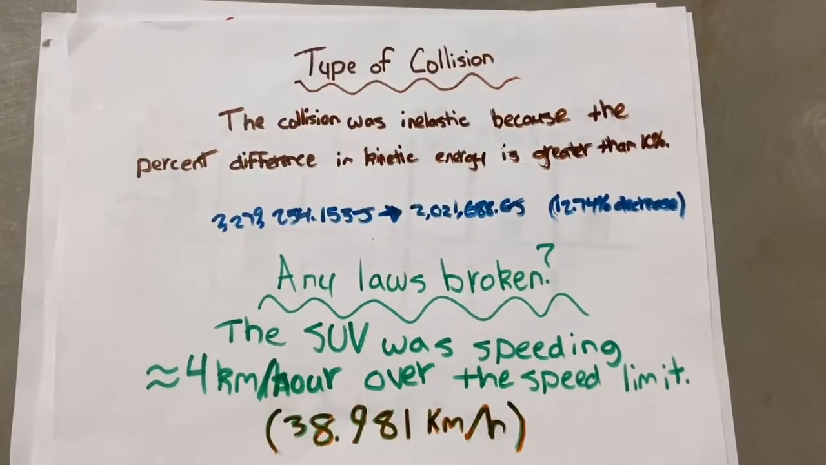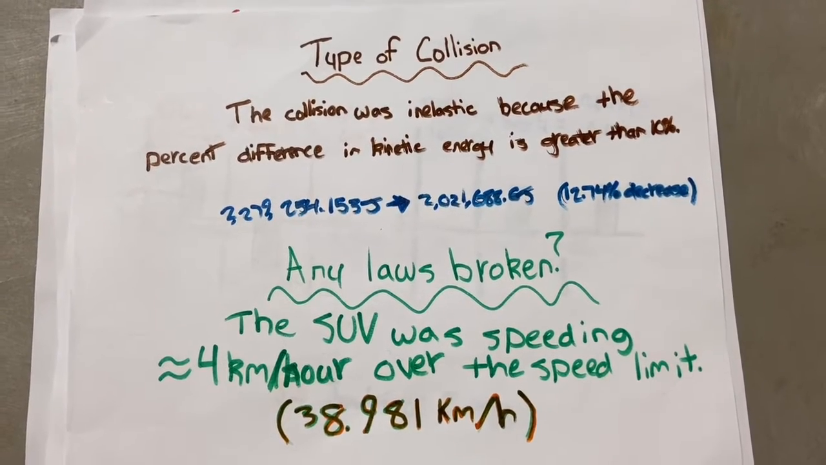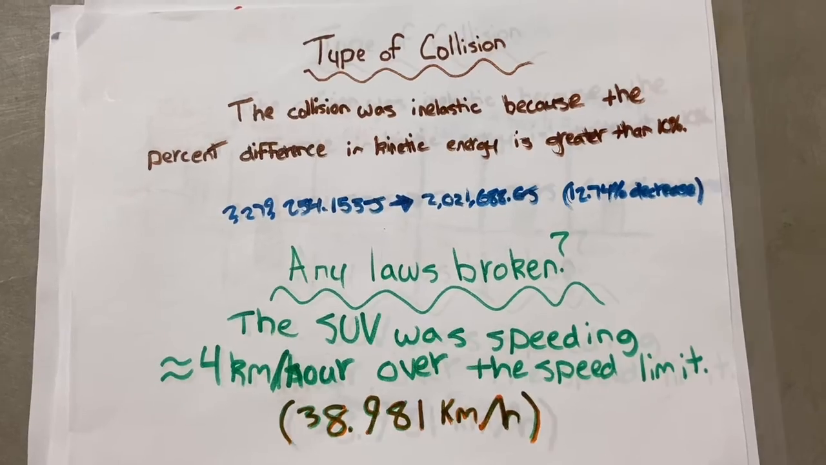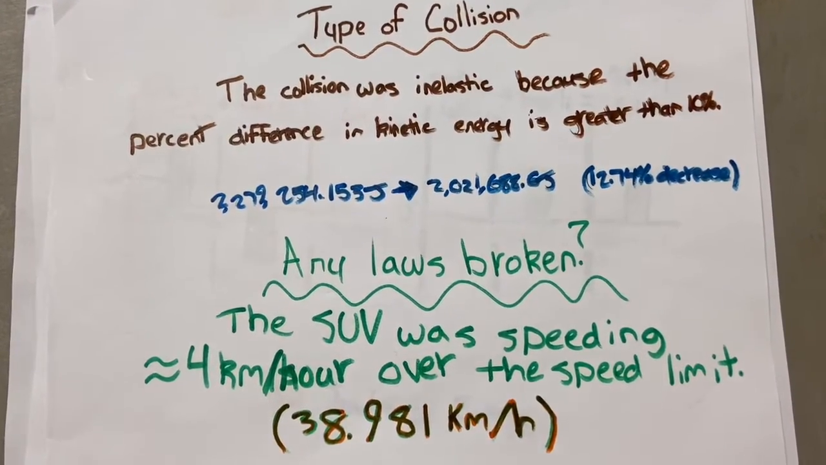The type of collision was inelastic because the difference in kinetic energy was greater than 10%, or more specifically, 12.74%. The speed limit was broken as the SUV was speeding about 4 kilometers per hour over the speed limit.